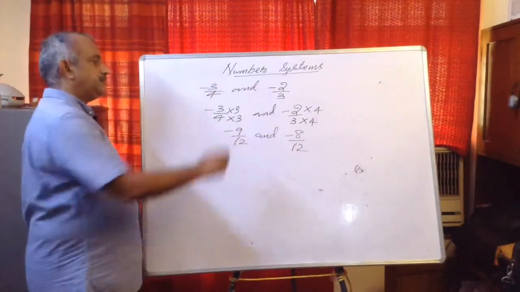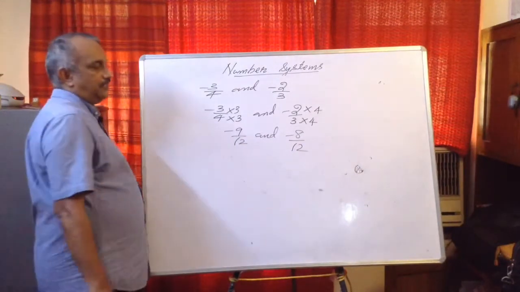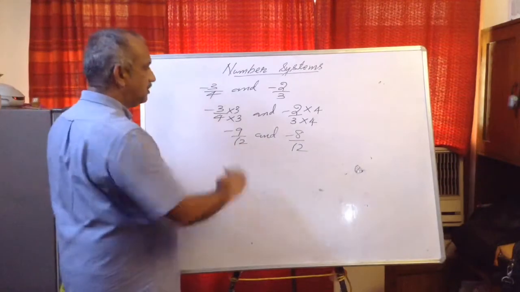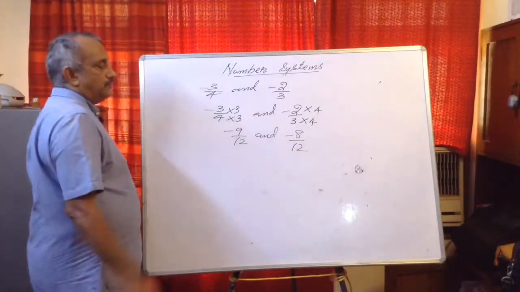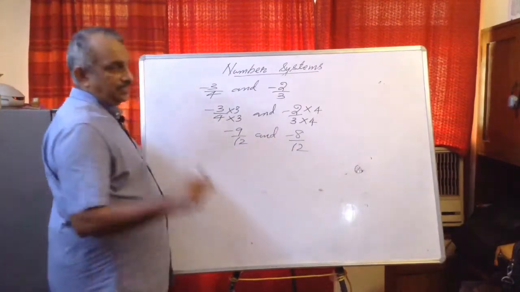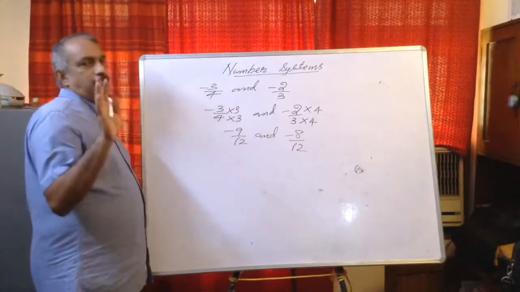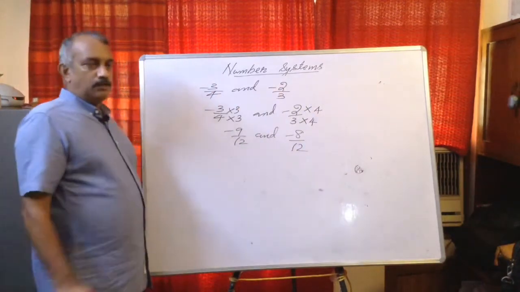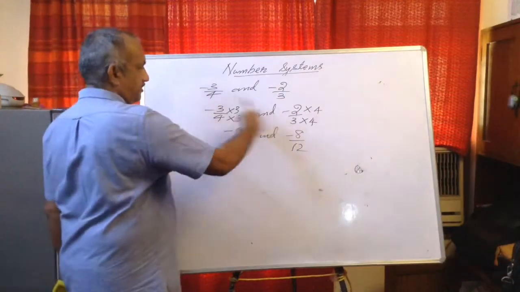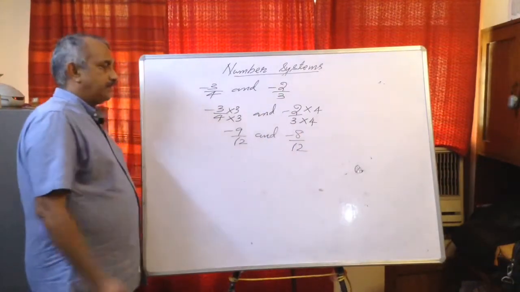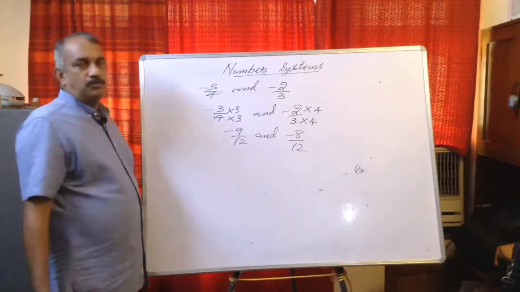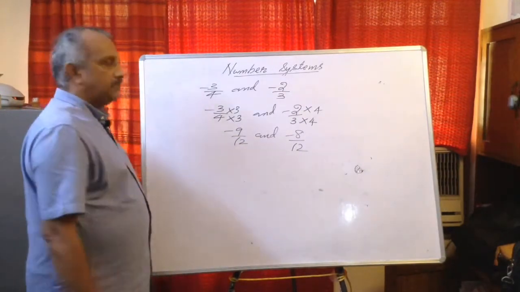So minus 9 upon 12 and minus 8 upon 12. Now between minus 9 and minus 8 there are no integers, there are decimals, but we are looking for integers. So what we'll do is multiply. Let me say the question once again: find 5 rational numbers lying between these two. First I made the denominators the same. Still there are no numbers, so I have to multiply both numerator and denominator by some number.